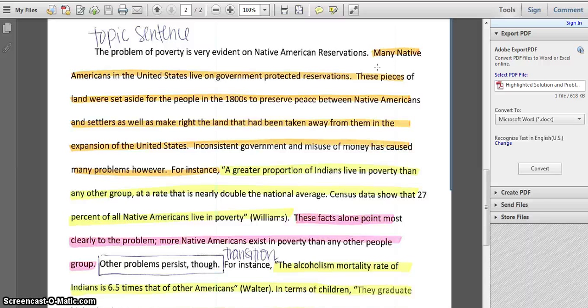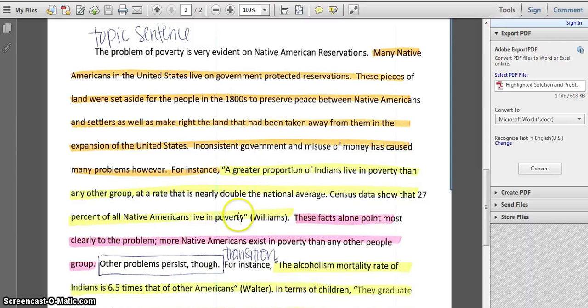So I said many Native Americans in the United States live on government-protected reservations. These pieces of land were set aside for the people in the 1800s to preserve peace between Native Americans and settlers, as well as make right the land that had been taken away from them in the expansion of the United States. Inconsistent government and misuse of money has caused many problems, however. So all of this is really necessary background to understand why Native Americans are where they are.